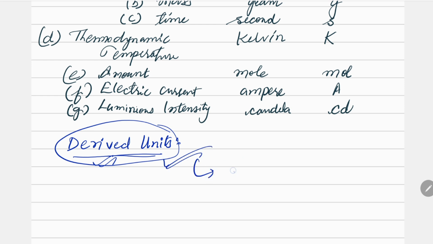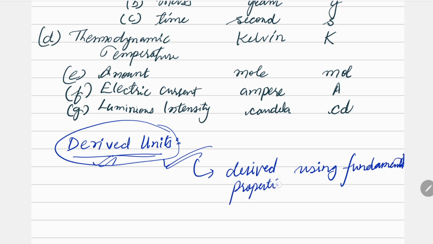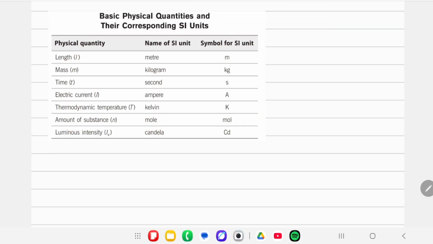So it is derived using fundamental properties. Okay, so these are some basic physical quantities and their corresponding SI units.